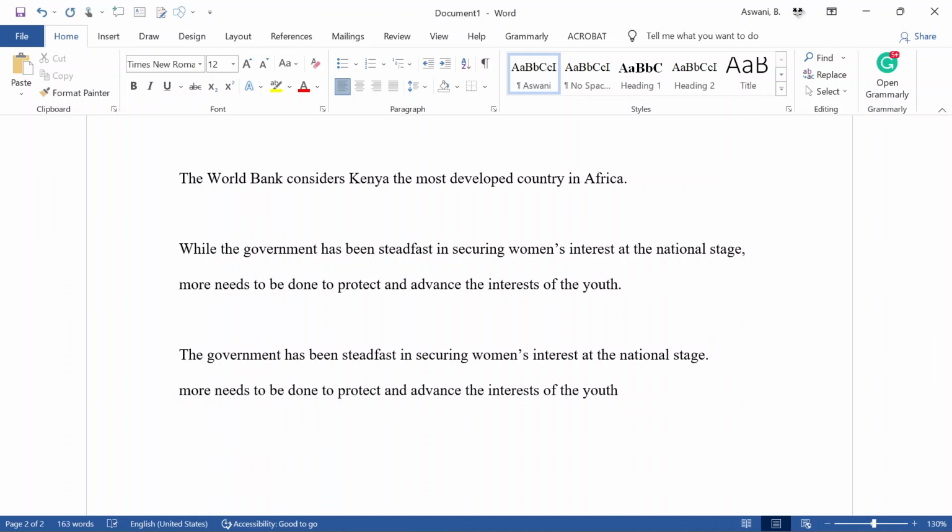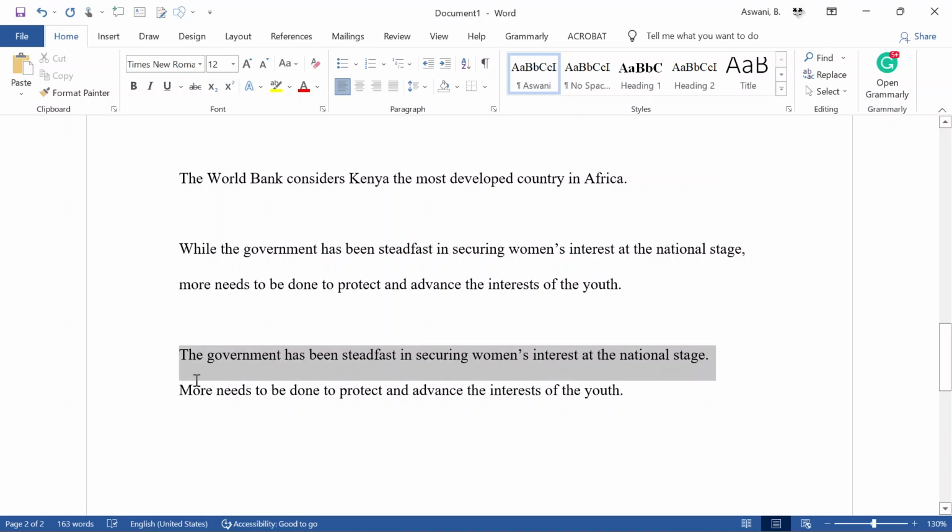So if you look at these two sentences, you will quickly notice that in the first sentence we have no problem. The subject in this case is the government. The key verb here is securing, from the word secure, and then the object will be women's interests. So what are you securing? Women's interests. Who is doing the securing? The government. So in this case, in the first part of the sentence, we are okay.